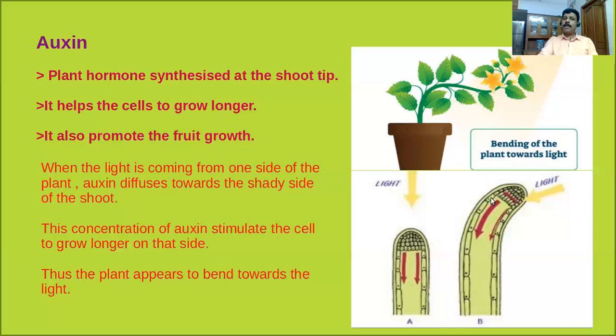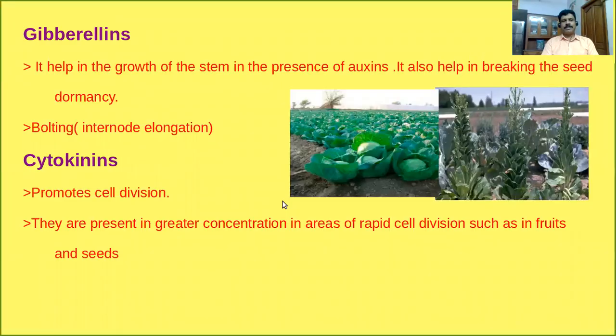As a result, what happened? The plant appears to bend towards the light. Because of the action of auxin over here, it increases the length of the cell as compared to the other side. As a result, what happened? The plant part, I mean the shoot tip, bends towards the light. Is it clear?